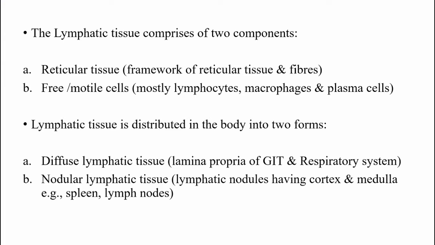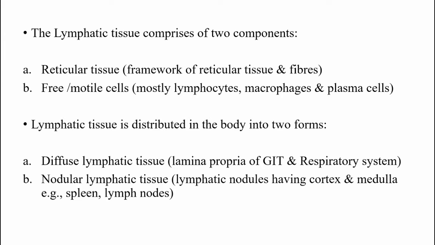So the most internal lining, that is the mucous membrane or the mucosa, further comprises 3 structures. The innermost is the epithelium, the middle one is the lamina propria, and the outermost layer of the mucosa is the muscularis mucosae.